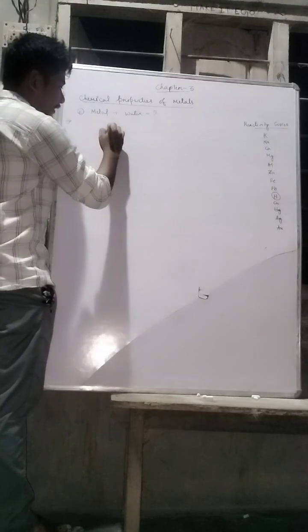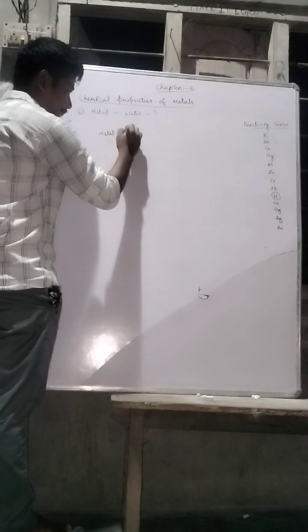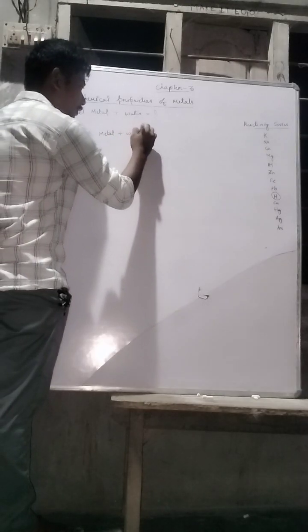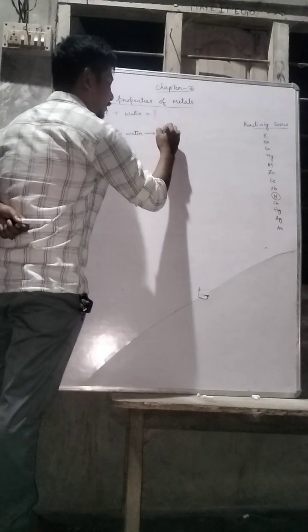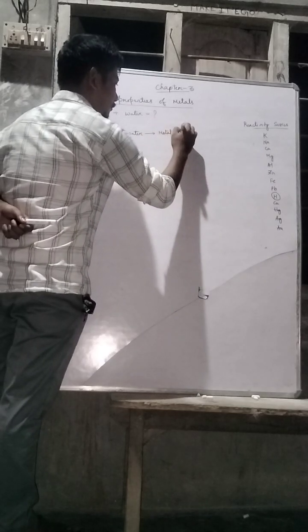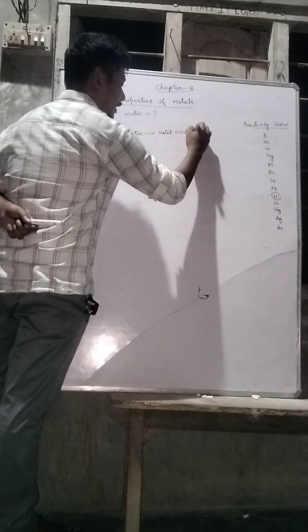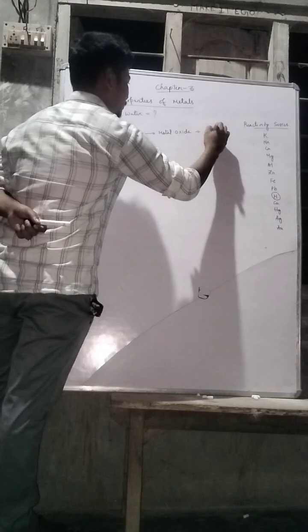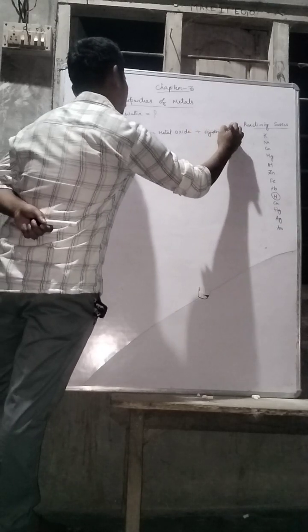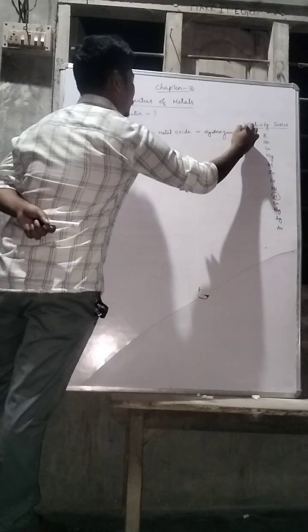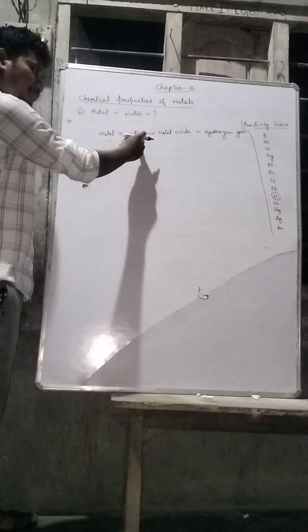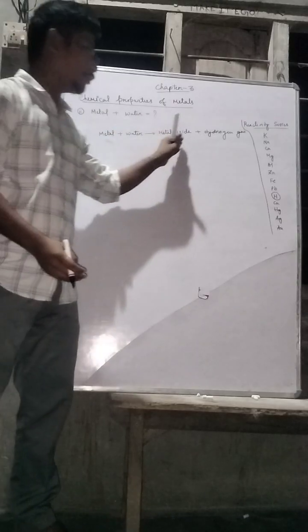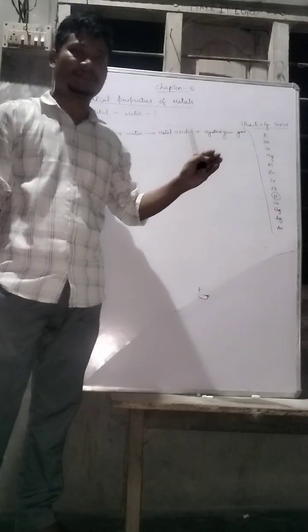Generally, when metal reacts with water, first of all it will form metal oxide and hydrogen gas. So when metal reacts with water, it forms metal oxide and hydrogen gas.